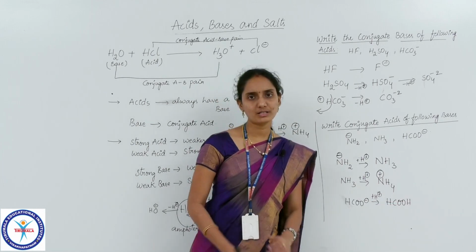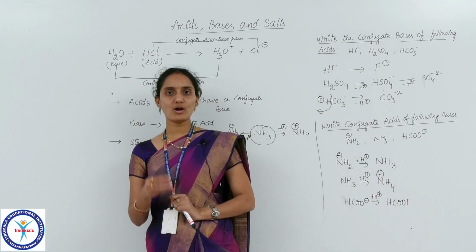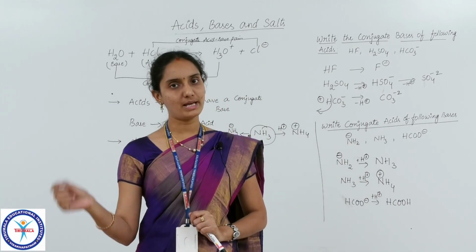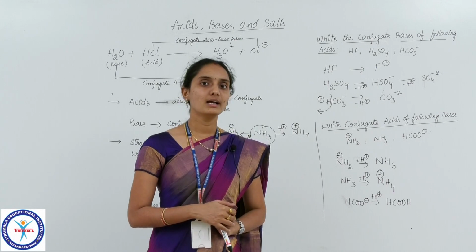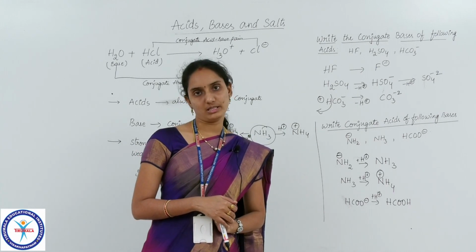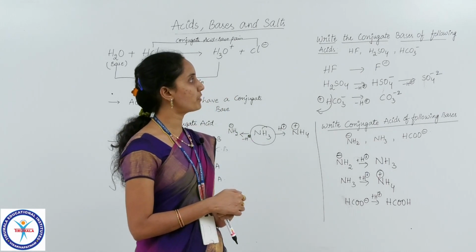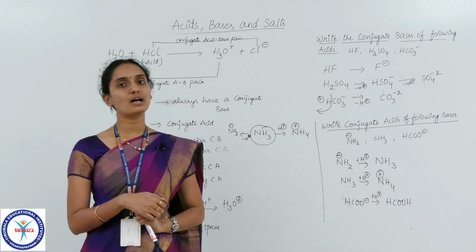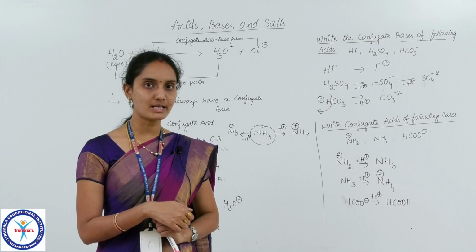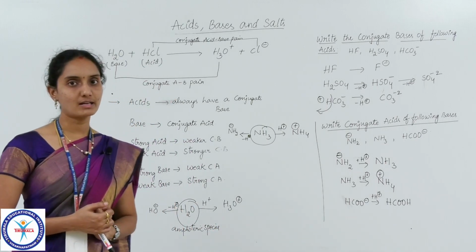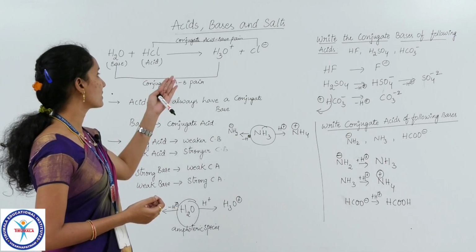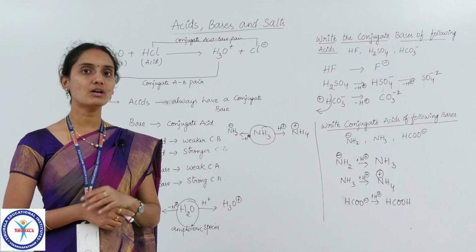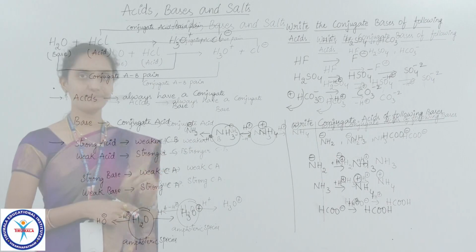Hope all of you have understood how to write the corresponding conjugate acids and corresponding conjugate bases for a given acid and base in Bronsted-Lowry theory. So this was the most important bit from this theory, and besides that they may ask you regarding the definitions of acid and base, conjugate acid base pair, and the equations forming conjugate acid base pairs. All will be covered in your objectives from this theory.